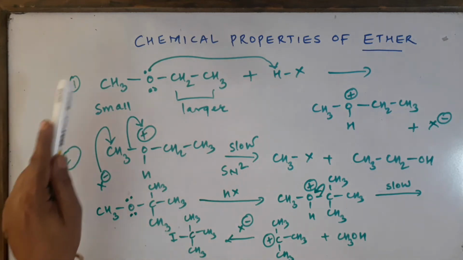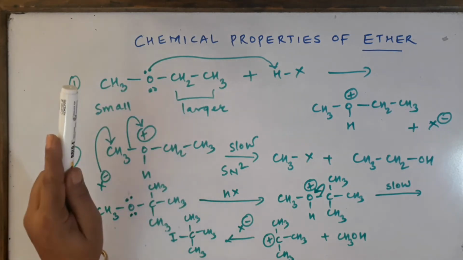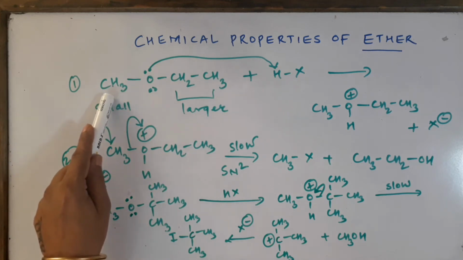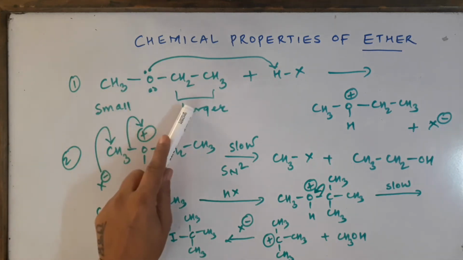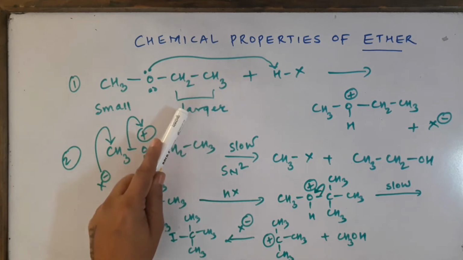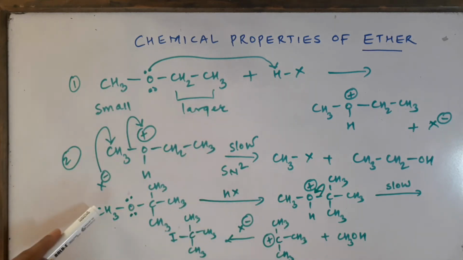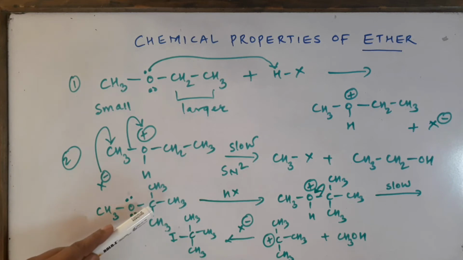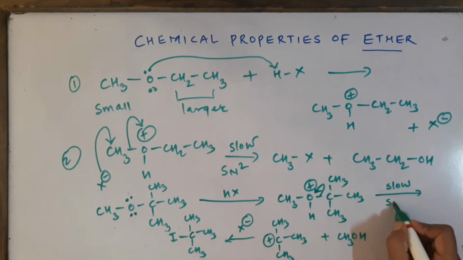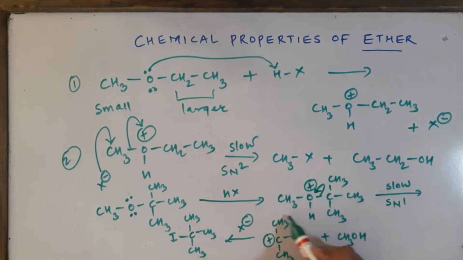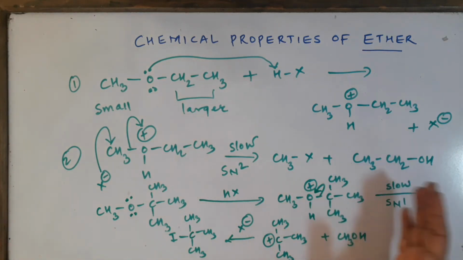This was the important thing for your exam, because such questions are there, and you must know that if both the groups are primary, the smaller group will be going with the halogen. If one of the groups is secondary, definitely the secondary is going to be the bigger one. So again the same rule, the smaller group goes with the halide. But if one of the groups is tertiary, then the halide will not go with the smaller group; the halide will go with the bigger tertiary group because the mechanism is SN1. So this was SN1 because in the slow step only one molecule is participating. You may just go through this mechanism once again.